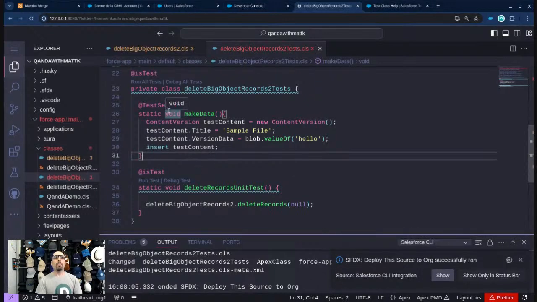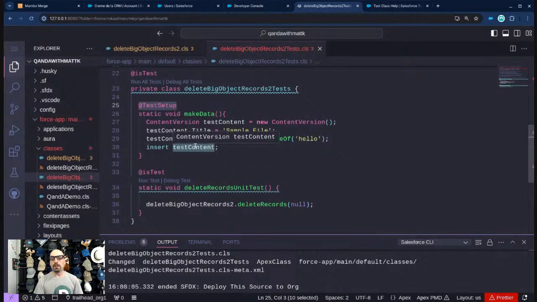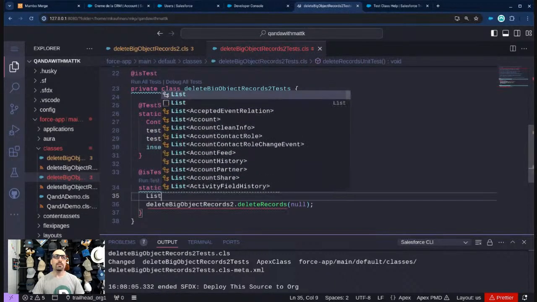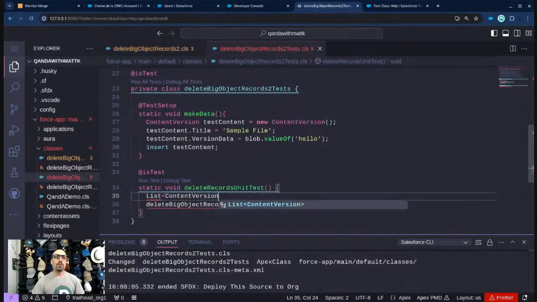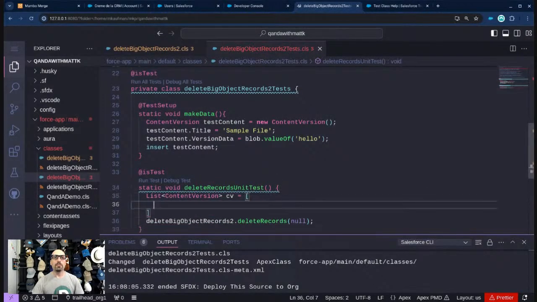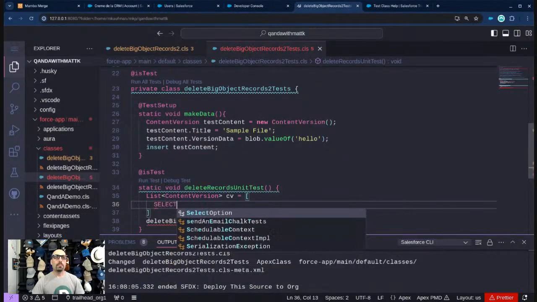So this @testSetup annotation here at the top: every time a unit test is run in this Apex class, this code is basically going to create that record. You could also say it runs at the very beginning and then it's rolled back in between. It doesn't really matter. The point is whatever happens in here is going to be available inside our unit test. And so I'm going to go ahead and do a query of content versions.